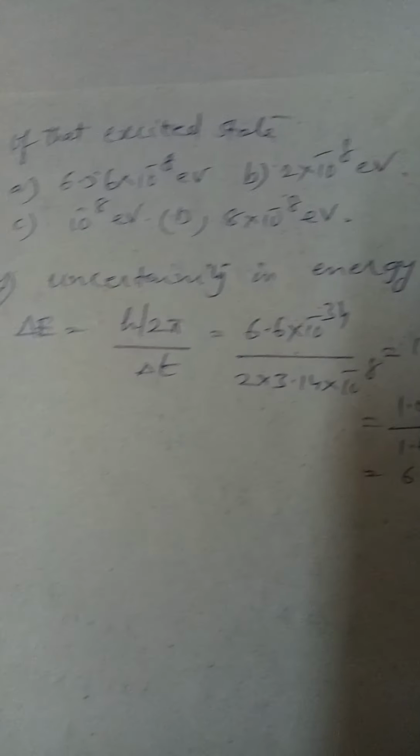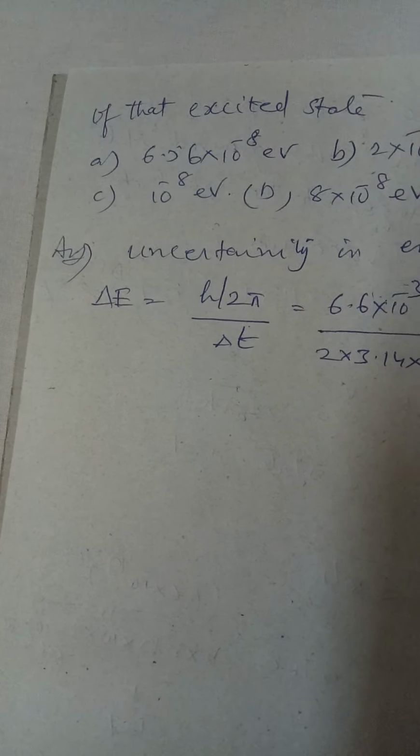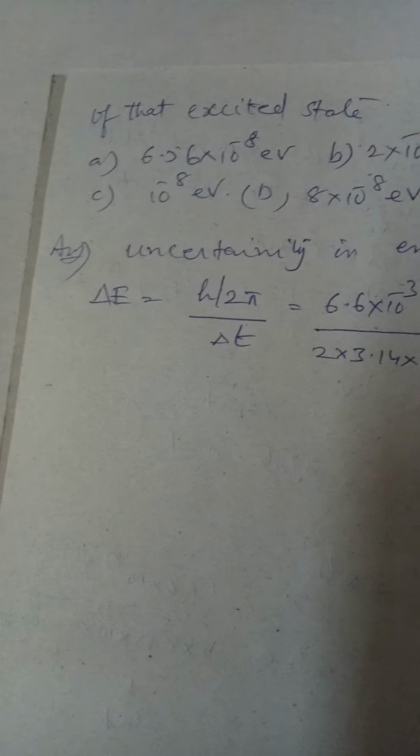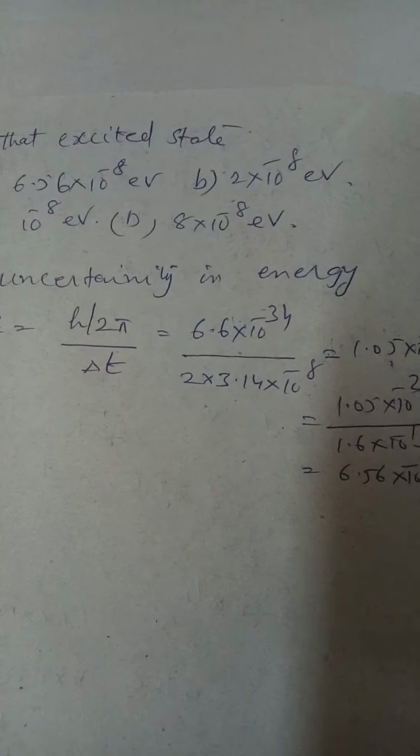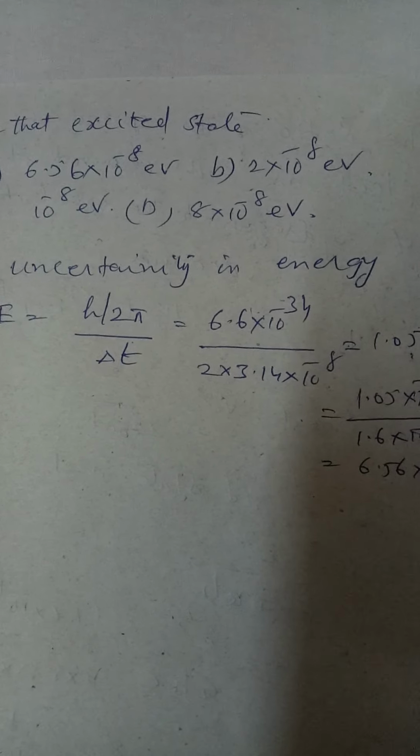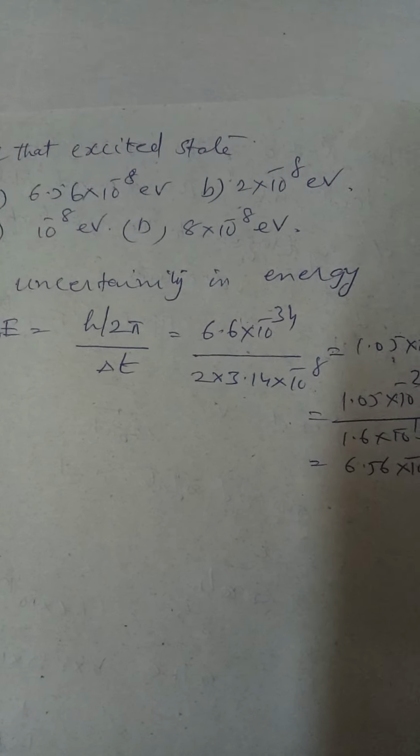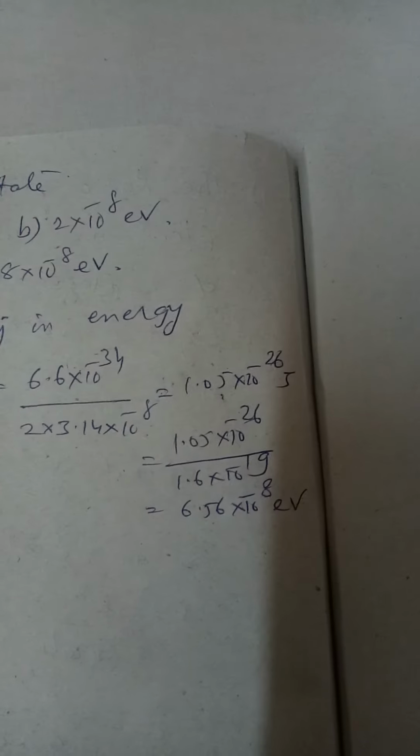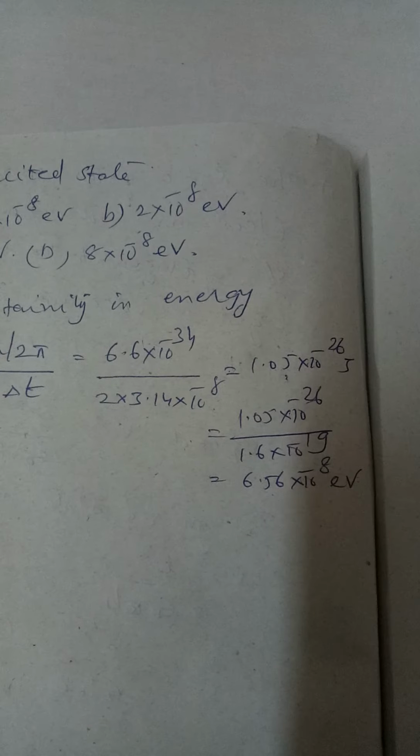Uncertainty in the energy is given by the expression delta E is equal to H upon 2 pi divided by delta T. So H is 6.6 into 10 power minus 34 and 2 pi is 2 into 3.14, and time delta T, the transition time, is given as 10 power minus 8 seconds. So if you solve this, you get 1.05 into 10 power minus 26 joules.